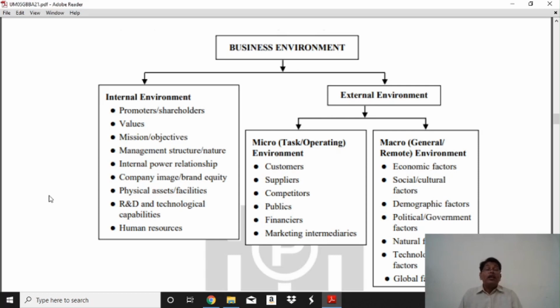The external environment. The external environment has two types, the micro and the macro level. We need to know what is micro and what is macro. Here, the micro level is only one point, or small, or tiny. Micro and macro: macro is the whole, or every, or the aggregate. This type is macro. Here, at the micro level, the customer is only one by one.